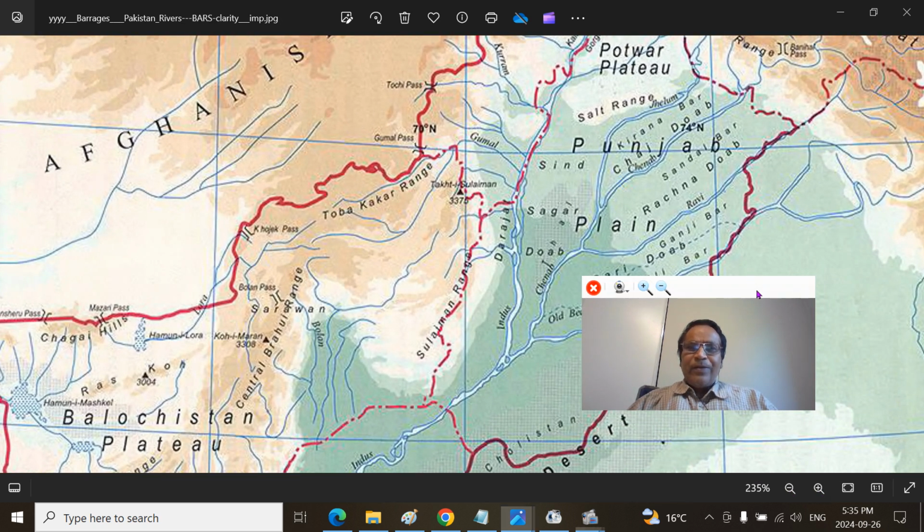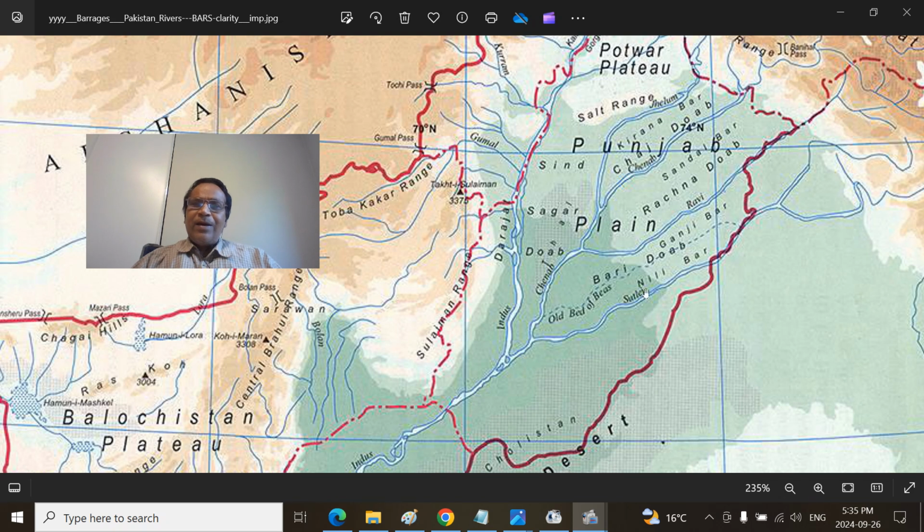So this gives a very good picture of what the bar is. You can see this is the Ravi River. The Ravi also forms the border with India, the Radcliffe line. And this is the Chenab River. So you can see the central region, Sandal Bar, enclosed by the Rechna Doab.